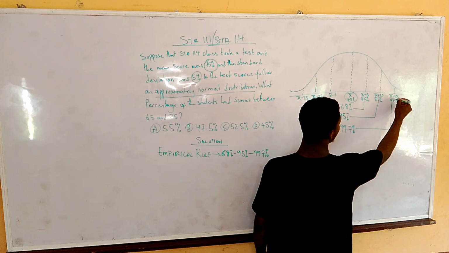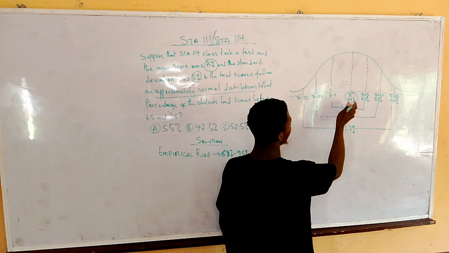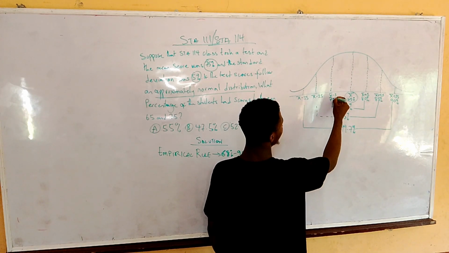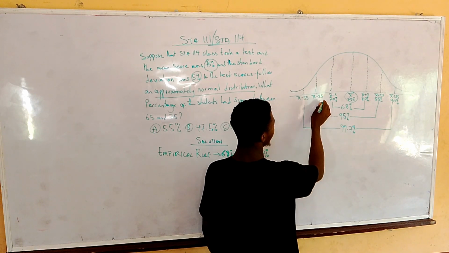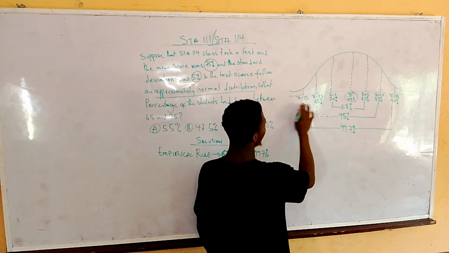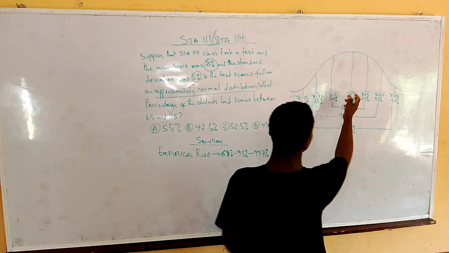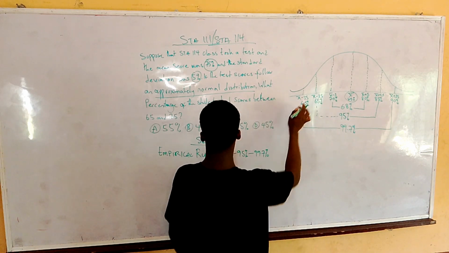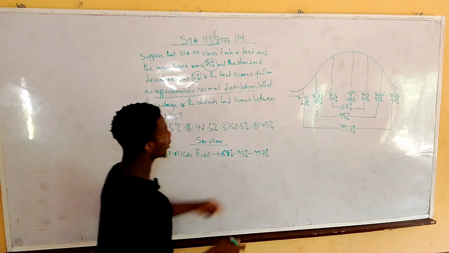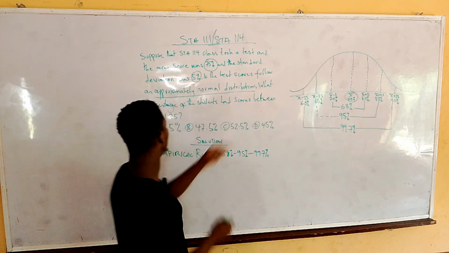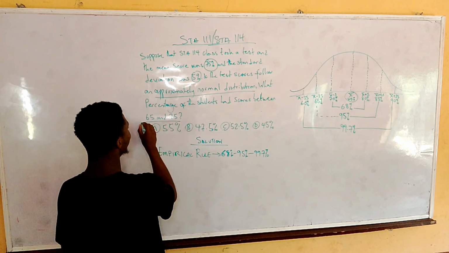This one will give me 90%. Now one standard deviation below will be 70%. So we have 65% for this one, and we have 60% for this one. 75, 70, 65, 60.